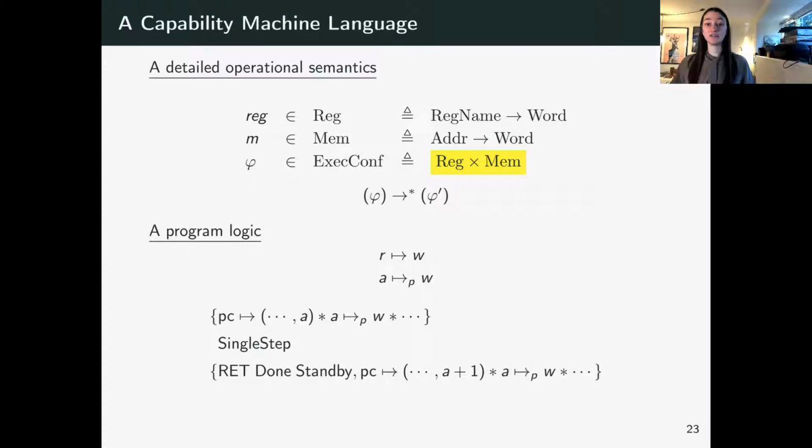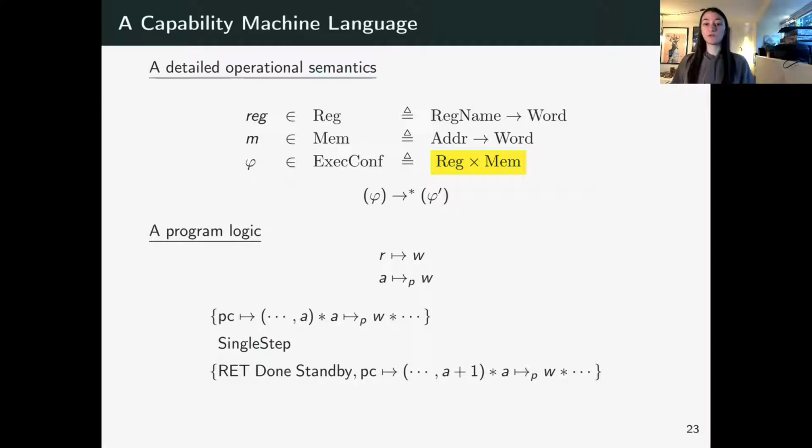Next, we define a program logic where we use points-to predicates to reason locally about register and memory states. So we are able to define Hoare triples that really only talk about the footprint of an instruction. So in our machine, we have the register points-to, which just states that register R points to word W. And then we also have memory points-to, which are additionally indexed by a permission, here P, which will limit the updates to the predicate to those allowed by that permission. So these really just reflect the updates that will happen by the capability machine.